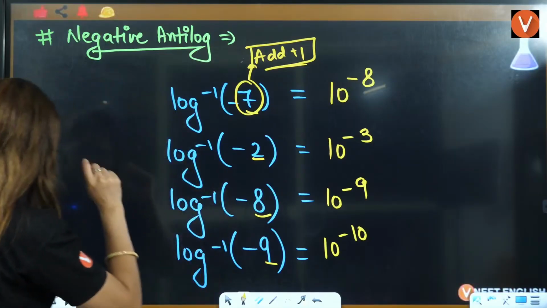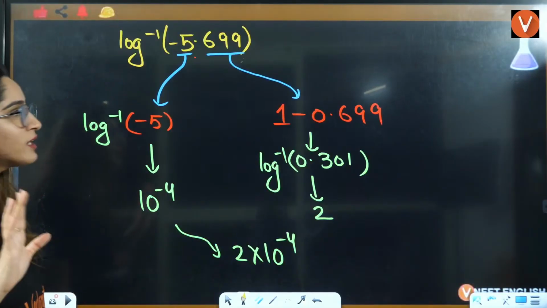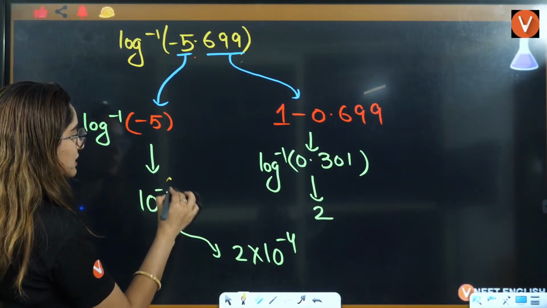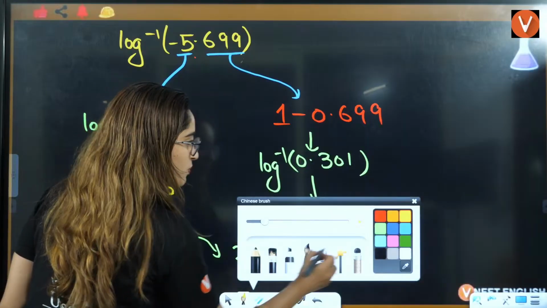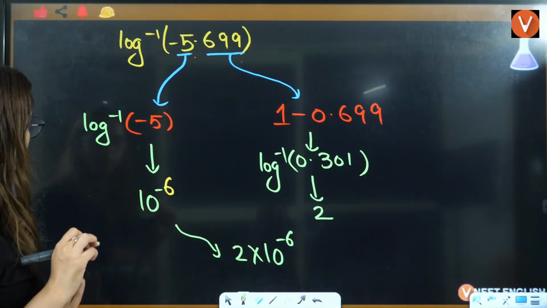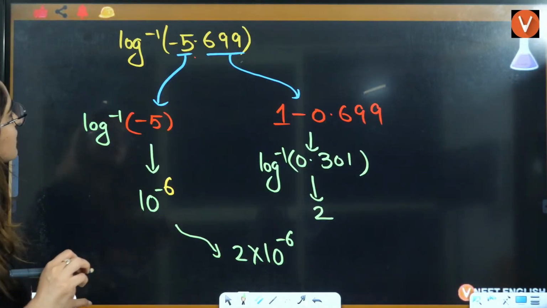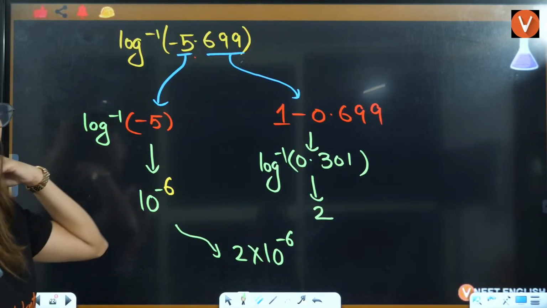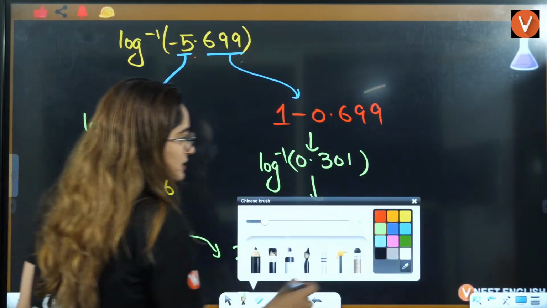I just missed it, right? I think I need to correct it as well. This will be 10 raised to power minus 6. This will be 10 raised to power minus 6 here, right? And if you talk about this thing here, only one we have done till now. Thank God we have done just one here.